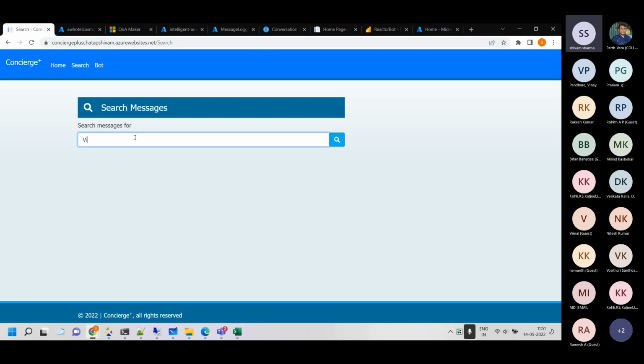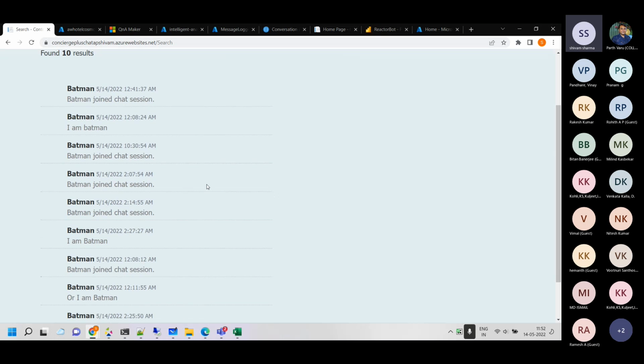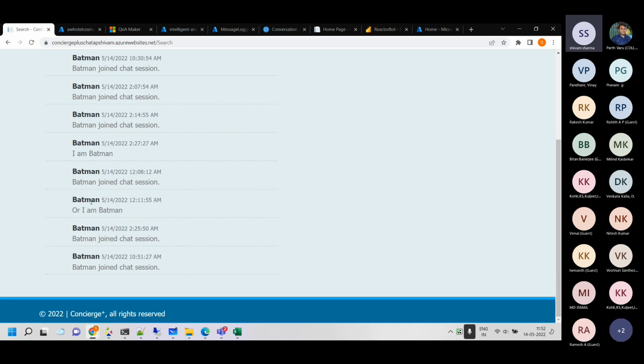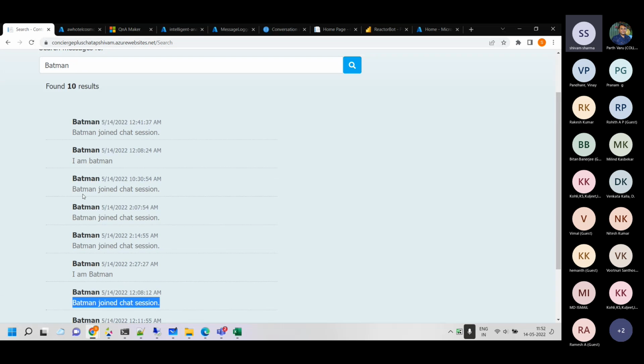It's showing that at 11:47 Vinay joined the chat session. I think that's when he clicked on it. Now I'll say Batman, what we have entered earlier. So everything which Batman did is being searched there: the messages, and when Batman joined the session, and so on and so forth.